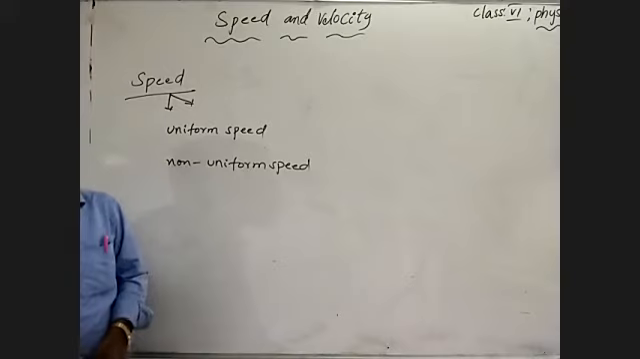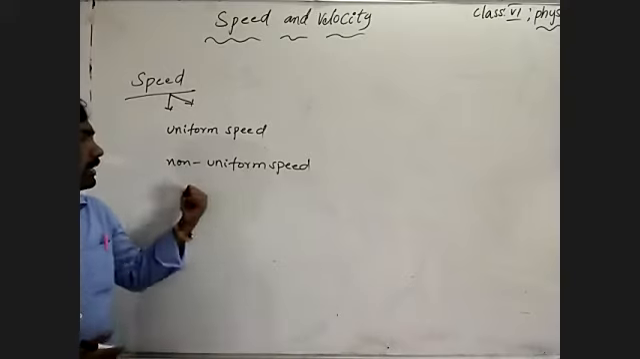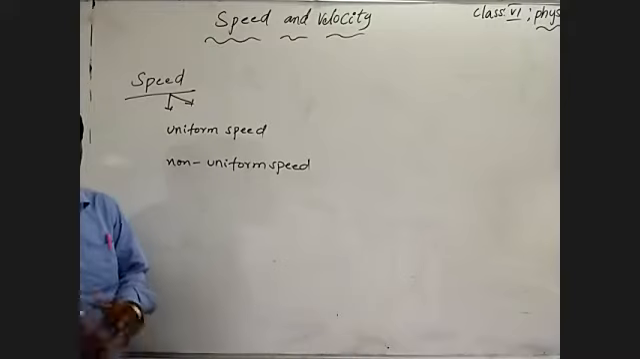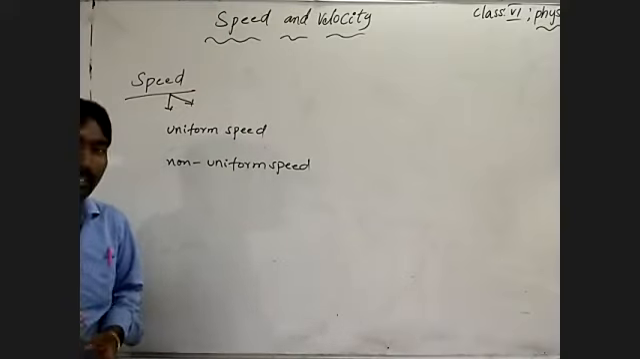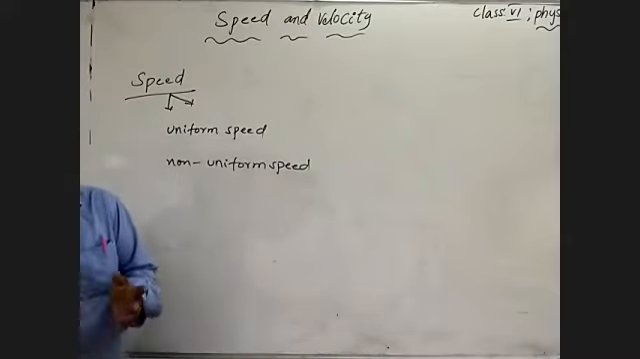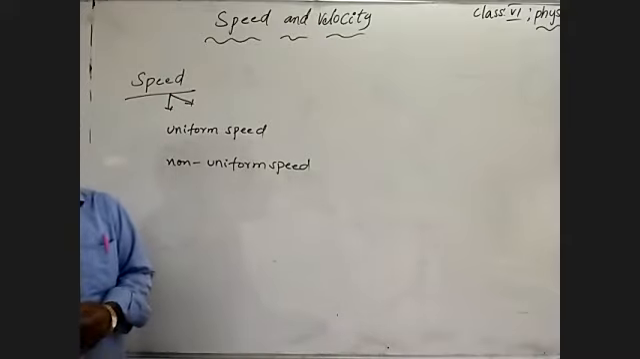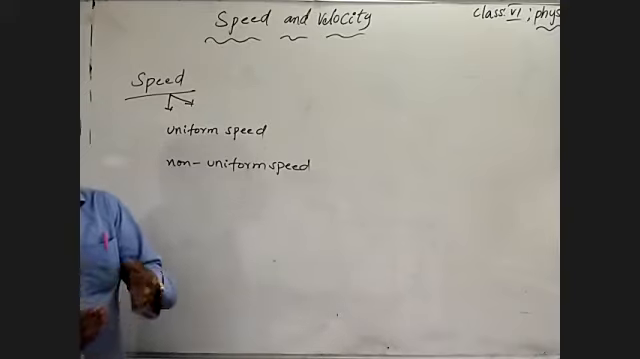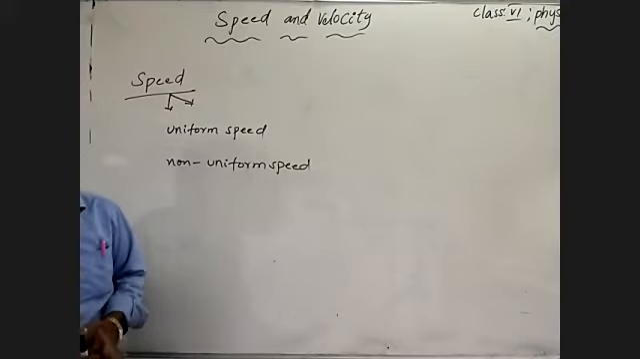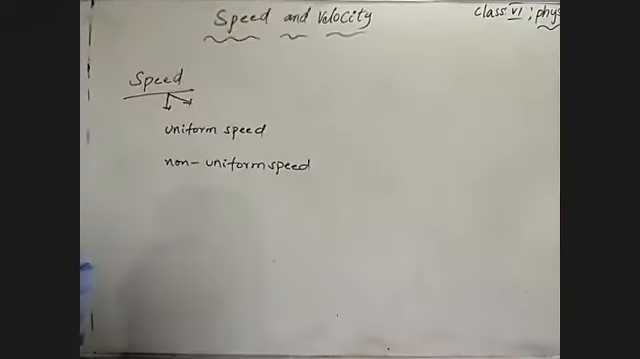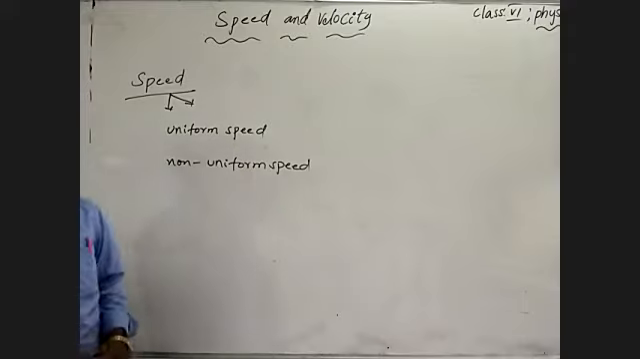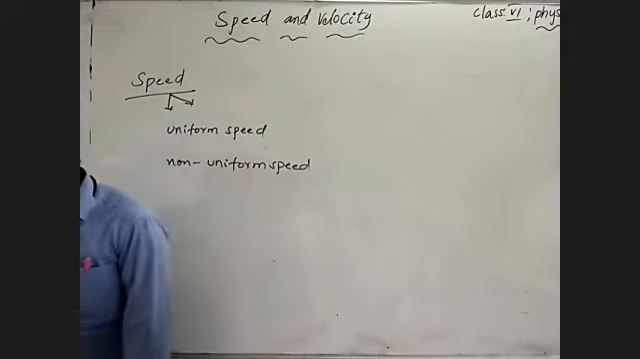The body which is said to be in non-uniform speed covers unequal distance, or does not cover equal distance, in similar conditions of equal intervals of time. That describes non-uniform speed. Do you understand uniform speed and non-uniform speed? Okay, then